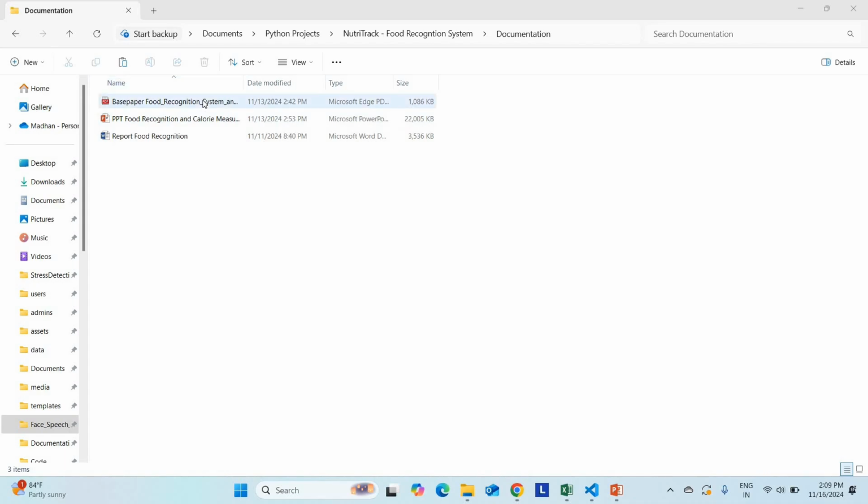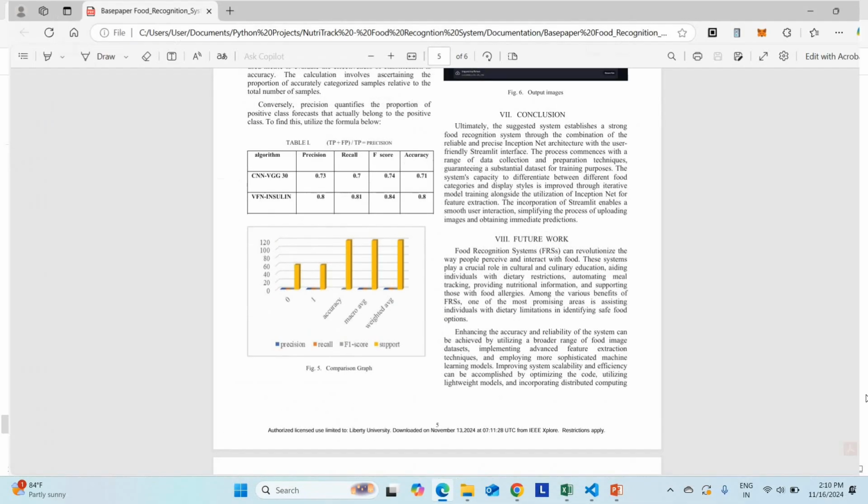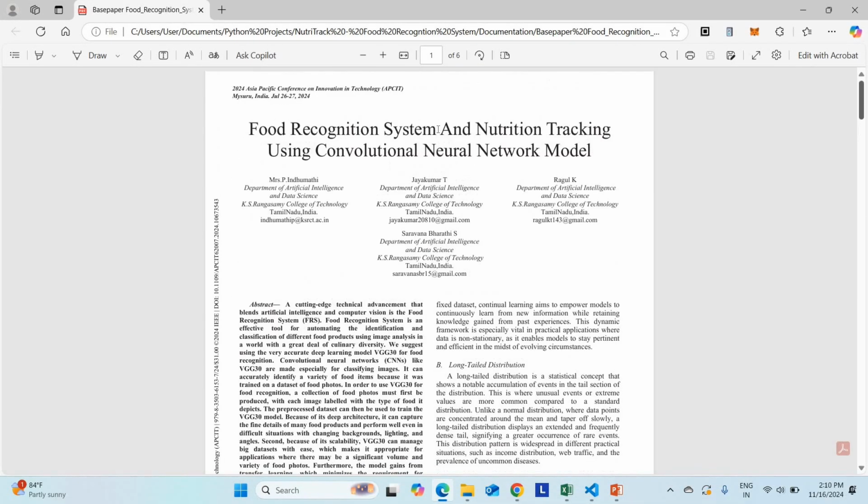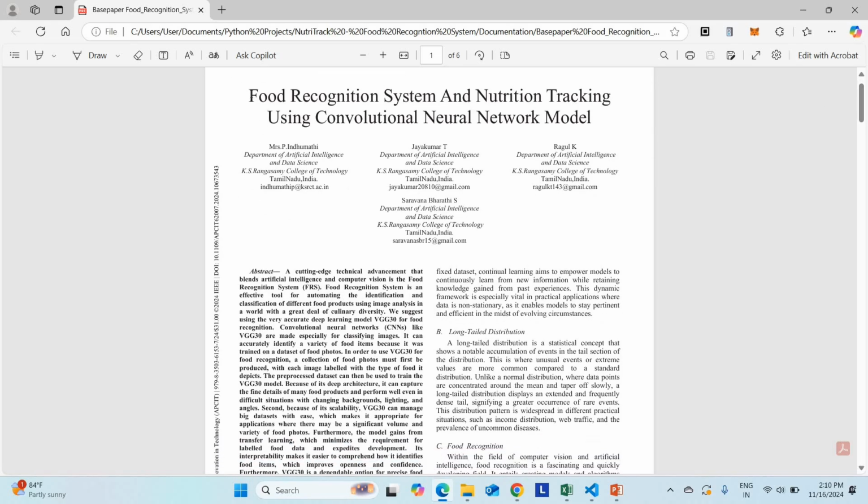Welcome to the project explanation. So this is the project base paper. Let me explain the project base paper first. This is our project base paper. This base paper was published in IEEE 2024. The base paper is titled Food Recognition System and Nutrition Tracking using Convolutional Neural Network. So this is the project title they have published.